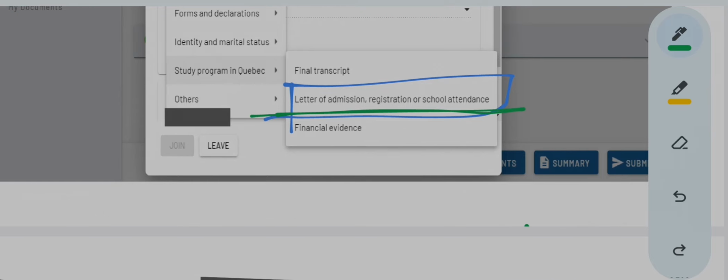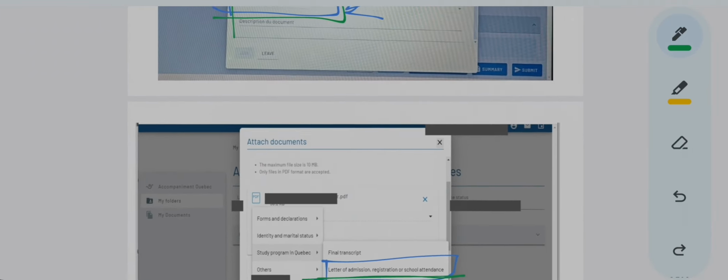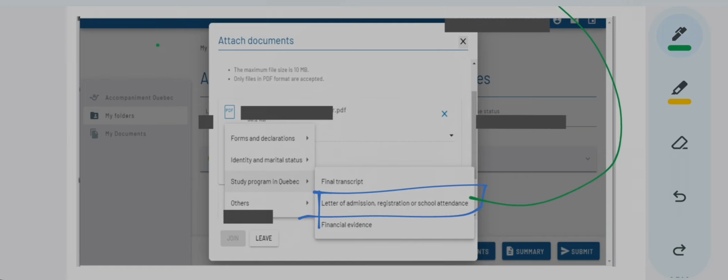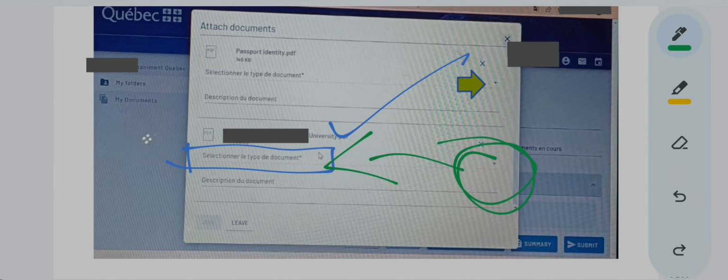This everything same to same should come over here when you have selected by this drop down menu. Okay, so this is very clear.